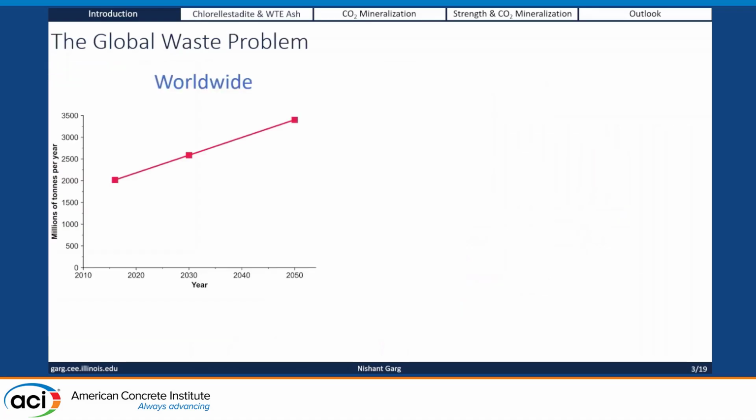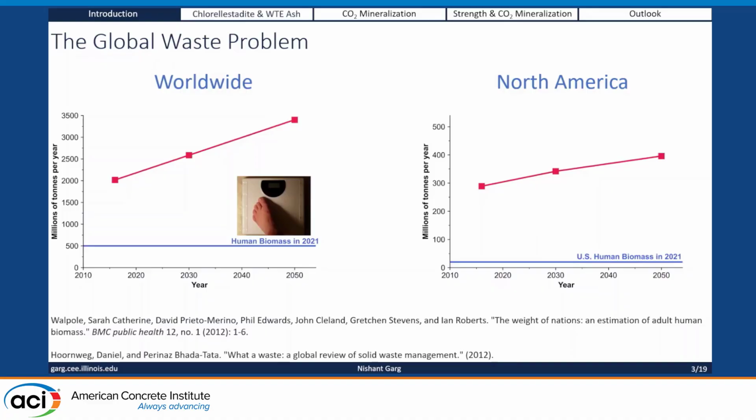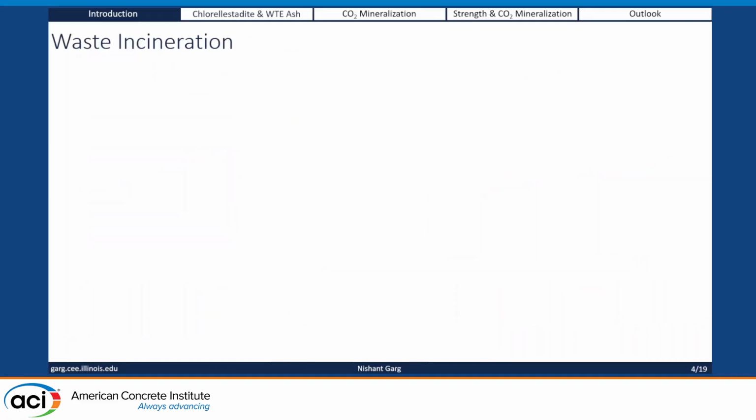And if you look at the global waste problem, this is what the projections are. This is millions of tons per year. If you put all the humans in the world on a big, giant weighing scale, that's where the human biomass will be. So we produce much more waste than we actually weigh. Let's look at North America, the human biomass of the United States. I should have pulled up Canadian numbers, but I'm from the US, so maybe some other time.